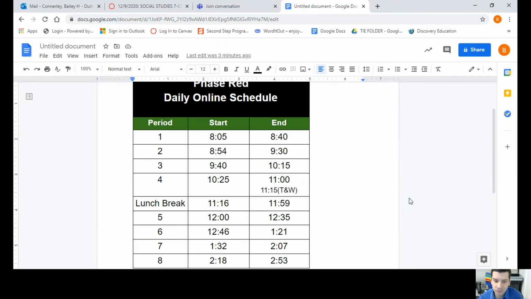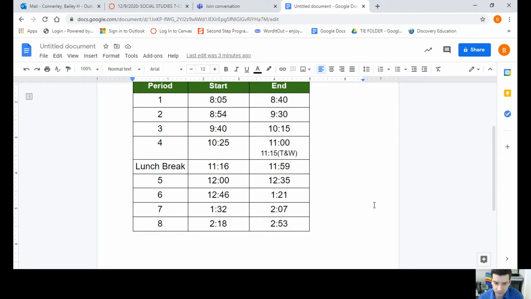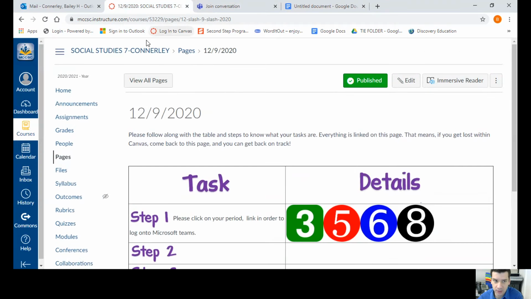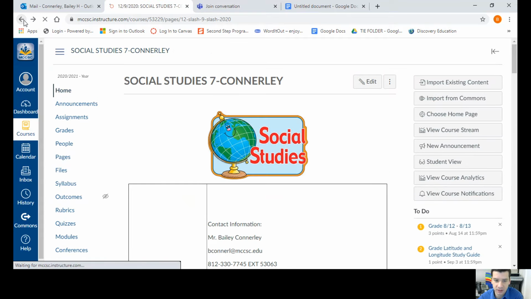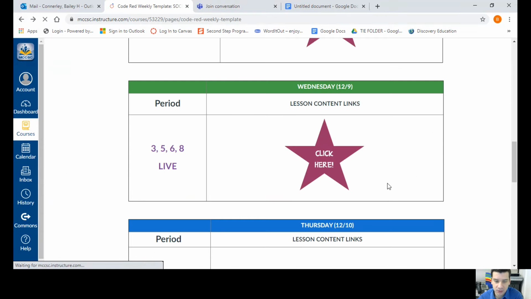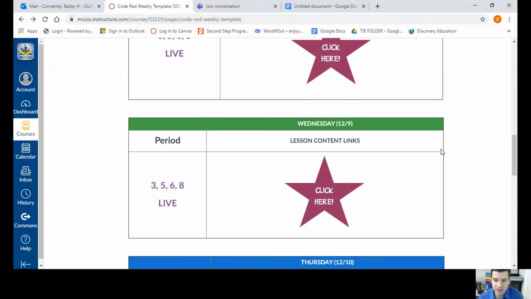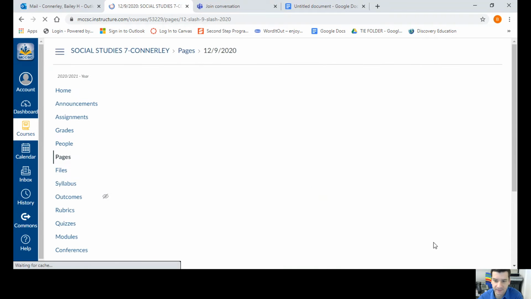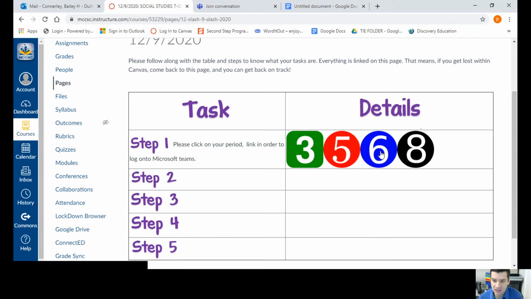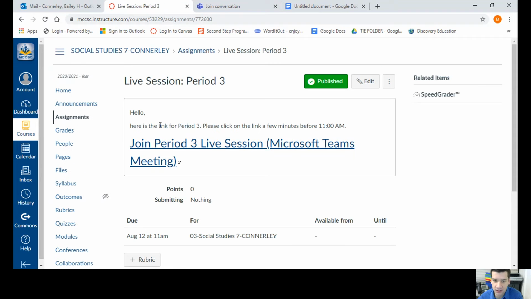So let's say you're a student in 6th period. I would go, not home, because that's not the home page yet. If you're in 6th period, I'm scrolling down to Wednesday, December 9th. I'm going to click there, and I'm going to click on the 6th. That is right here. I'm then going to click on the link.